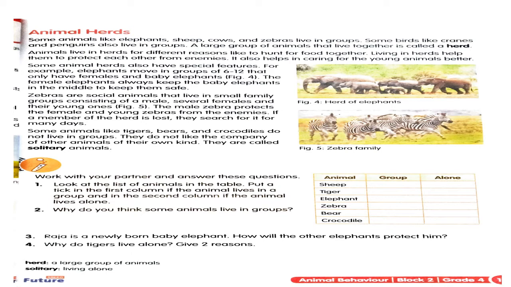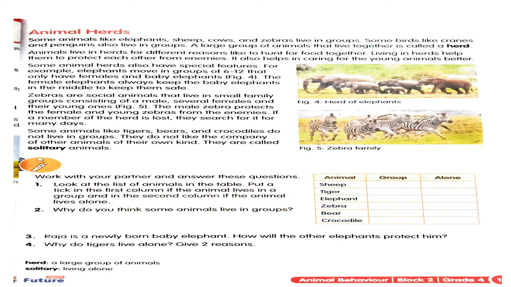Actually, elephants, they always move in groups from one place to another. Okay, this is an example. And a herd of elephants will have a minimum of 6 to 12 elephants in it. Okay, so a group of elephants or a herd of elephants consists of minimum 6 and maximum up to 12 elephants, which have only females and babies. Okay, so there are only female elephants and baby elephants in that herd.